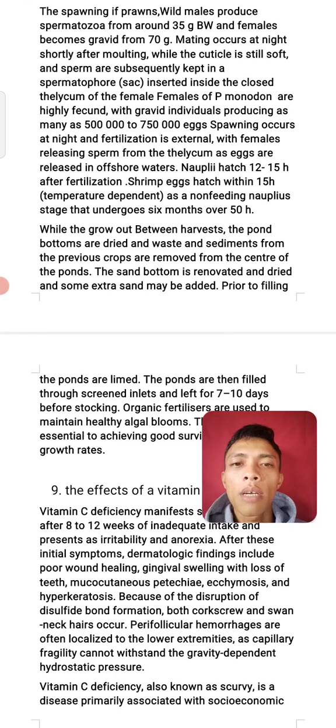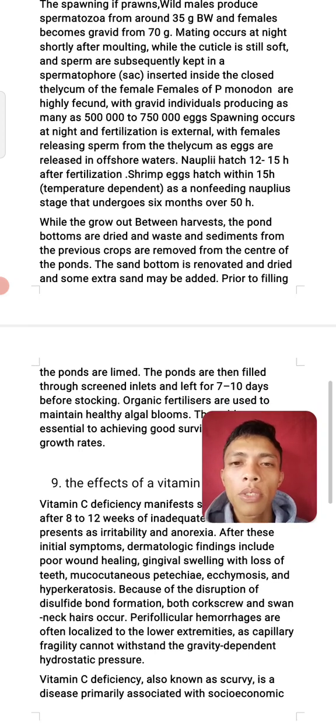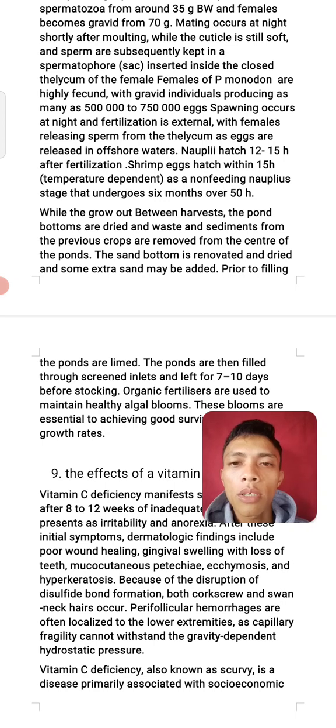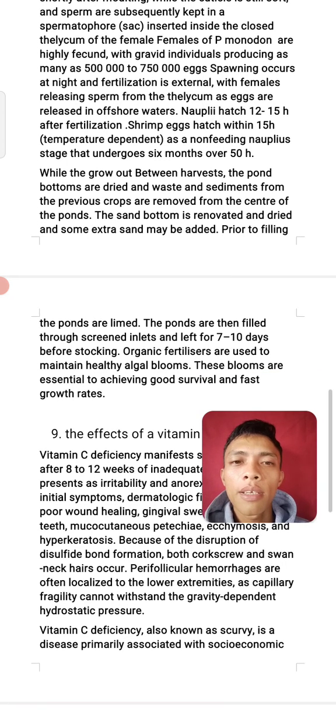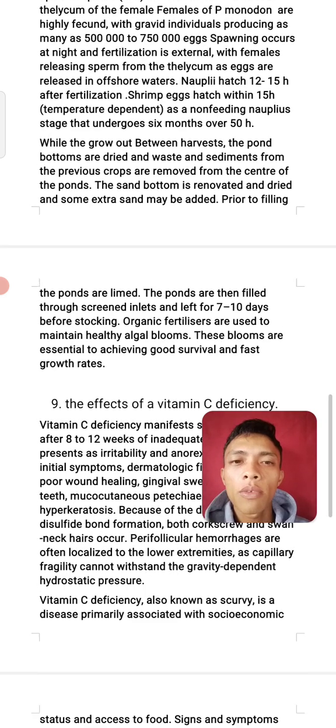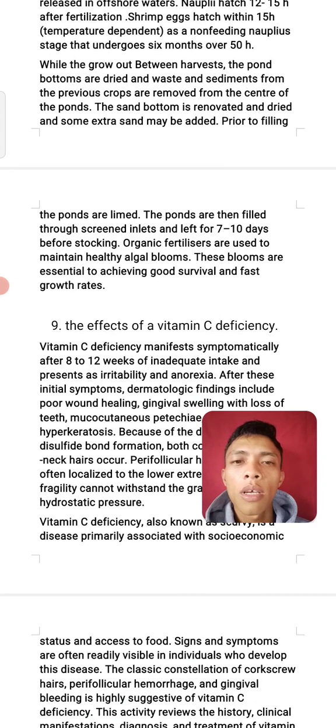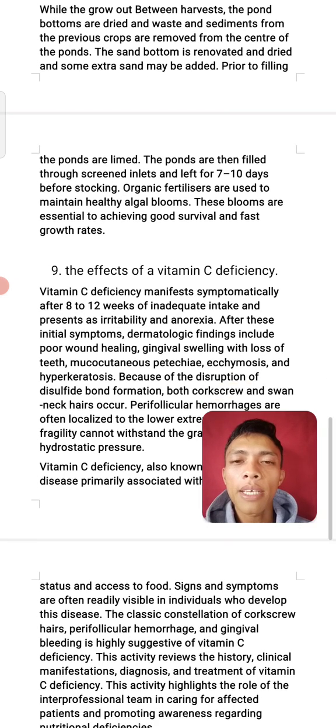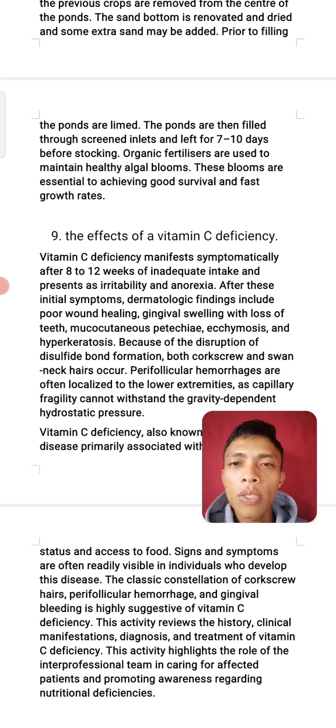For the grow out, between harvests the pond bottoms are dried and waste sediments from the previous crops are removed from the center of the ponds. The sand bottom is renovated and dried, and some extra sand is added prior to filling. The ponds are limed. The ponds are filled through screened inlets and left for 7 to 10 days before stocking. Organic fertilizer is used to maintain healthy algal blooms. These blooms are essential to achieving good survival and fast growth rates.